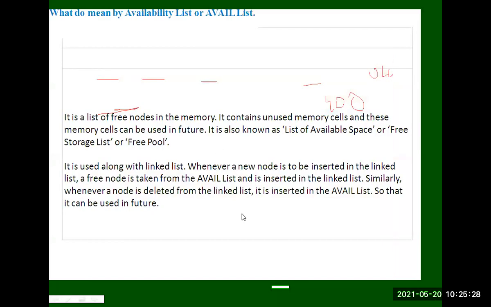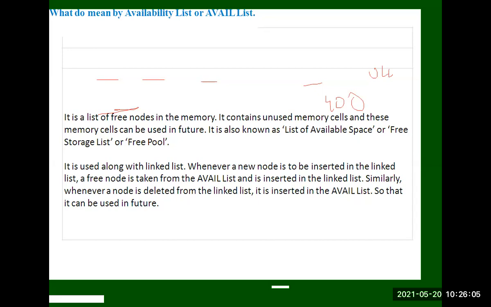See students. How do we get the memory from the system dynamically? Here we are using the available list or avail list. What does the avail list mean? It is a list of free nodes in the memory. Where the free memory is, that is stored in the available list. It contains unused memory cells. These memory cells can be used in future.